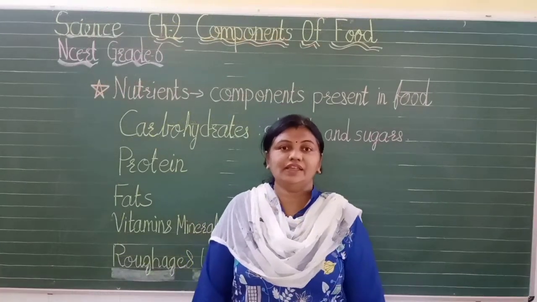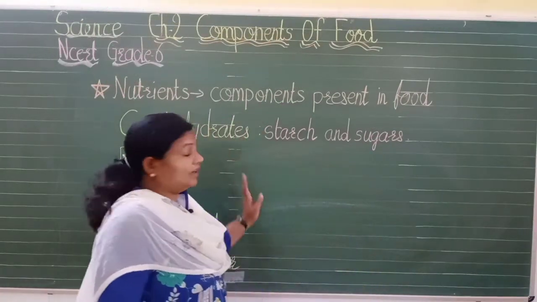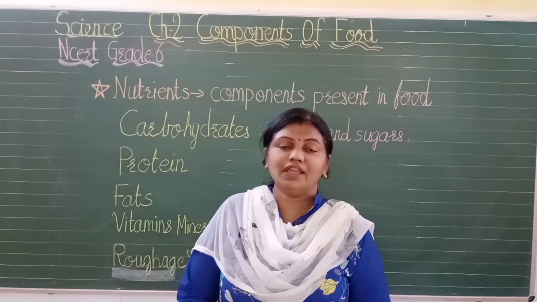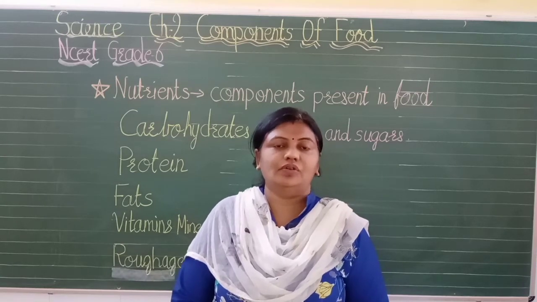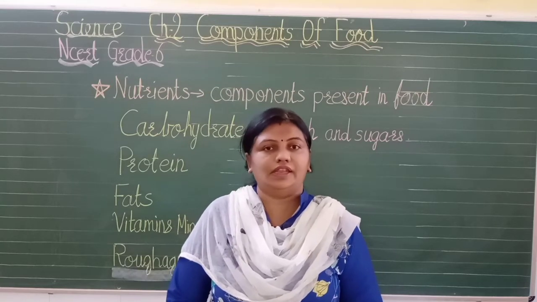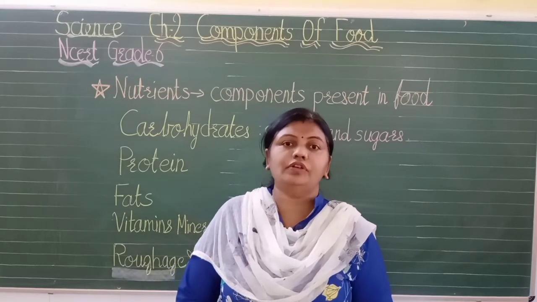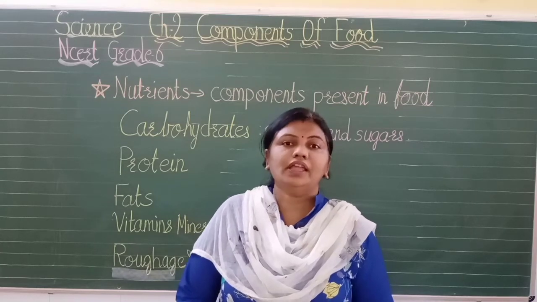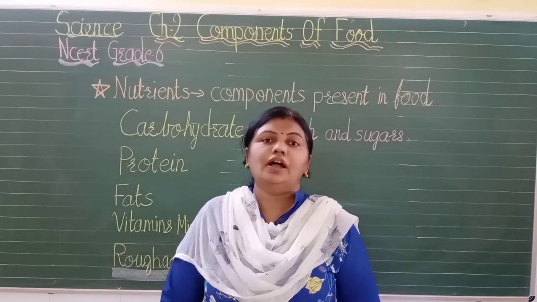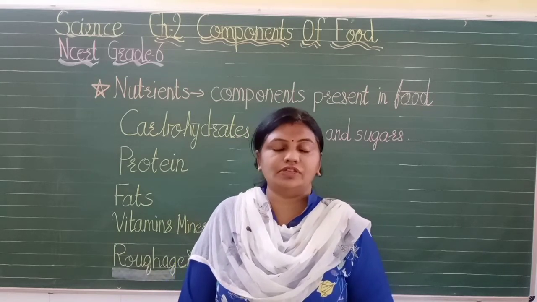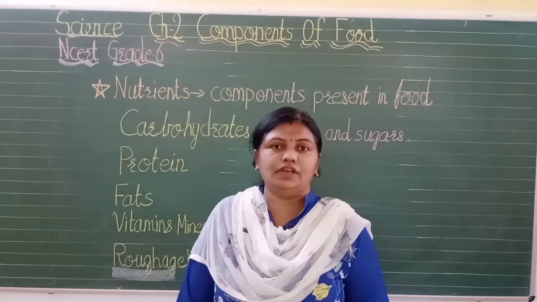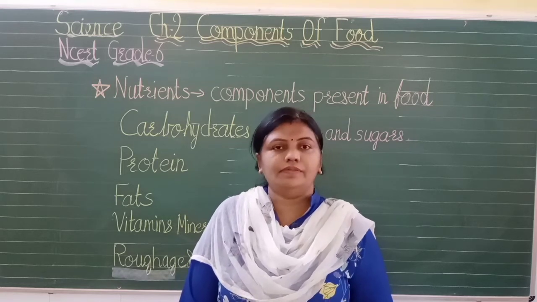So before starting to study each nutrient in detail, let us see which kind of food we are eating. Yes, we are taking food according to region also. But it is necessary that at least one grain should be there in your meal. In addition you can also take other things like vegetables, salad. Yes, we Gujaratis are very much fond of pickles and papad and buttermilk. All these are also equally important, but one grain must be there.